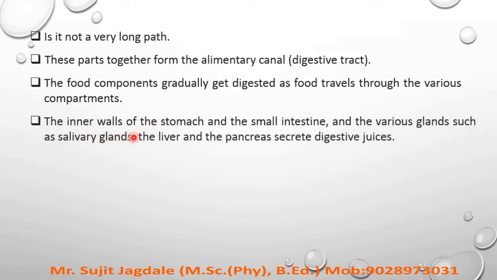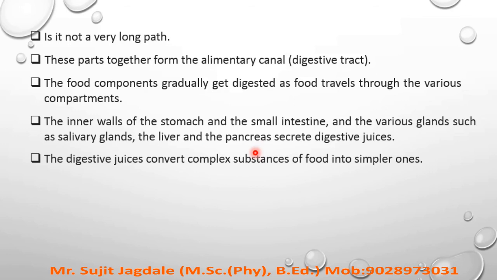The inner walls of the stomach and the small intestine and the various glands, one gland is given here, the salivary glands, the liver and the pancreas secrete digestive juices. Here secrete means they mix these digestive juices into the food, so that complex components can be divided into simpler components. So that's why it is necessary. One gland is given, the salivary gland, which secretes digestive juice.